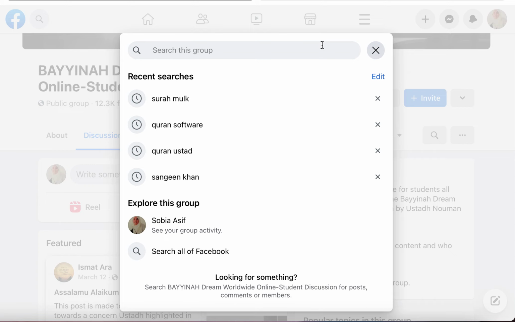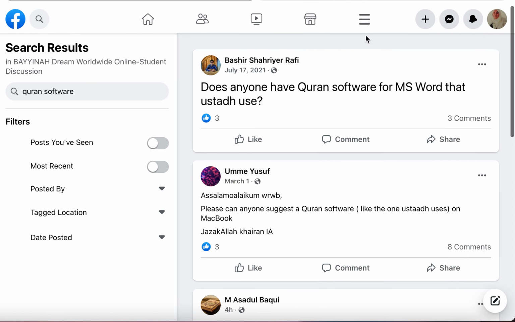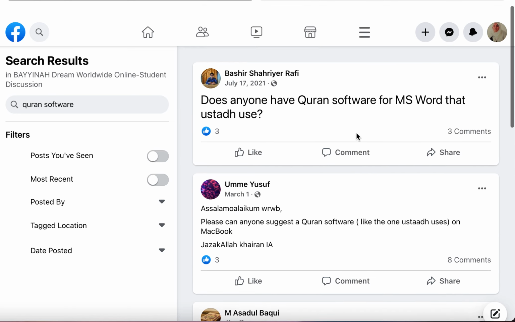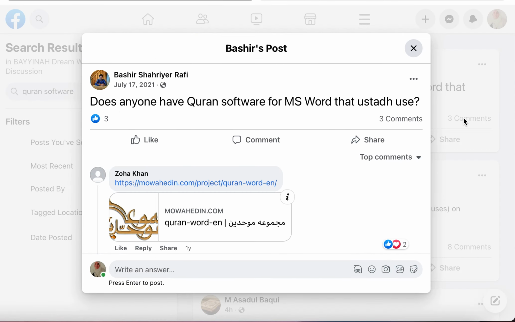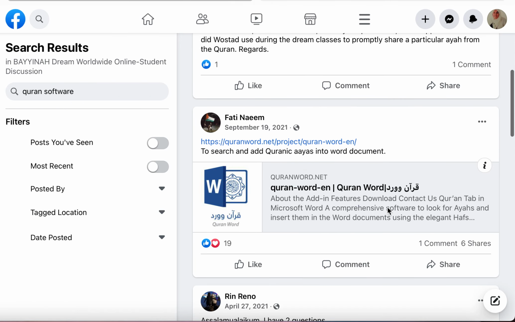Okay, so I recently got a comment from a friend about Cron software, right? We can search here: Cron software. The users, right? A lot of people comment. You can even look in the comments. Look, see? You can see that. And then this is actually the app that he uses.